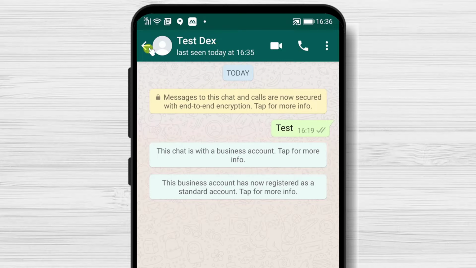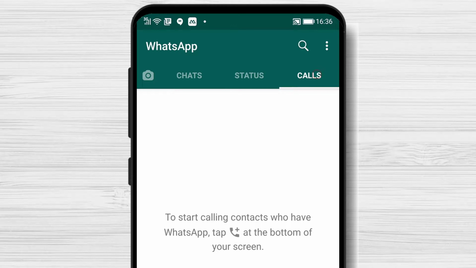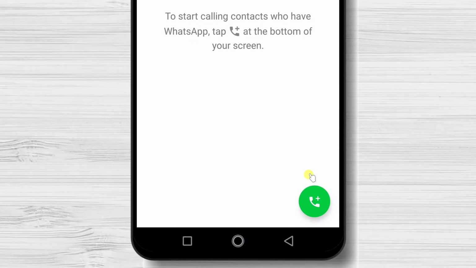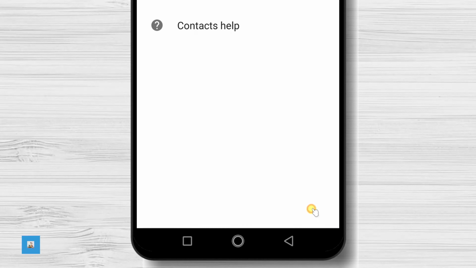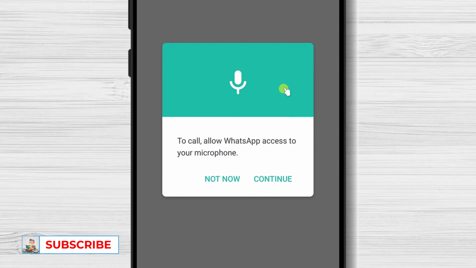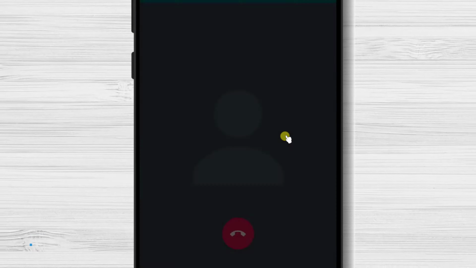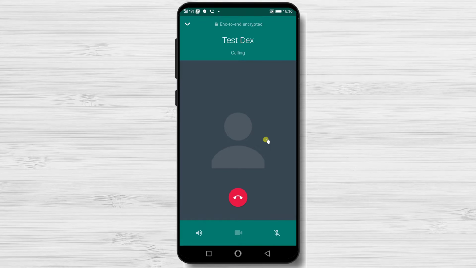Another way is to tap on the Calls tab from the top. If you have not started the conversation with a specific person, to start the call, tap on the call sign from the bottom. On the contact list, select the one you want to call. Tap on Continue if you get this notice. Tap on Allow to be able to talk at the meeting. Now your call is starting.